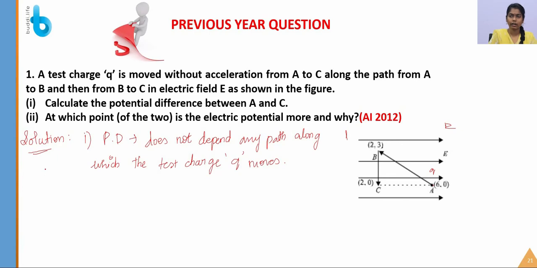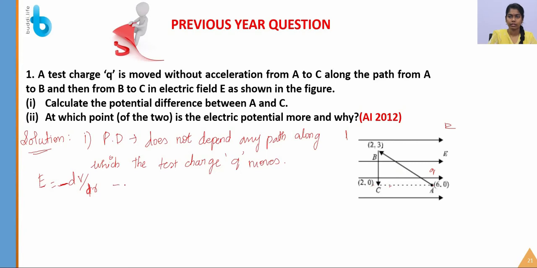To calculate the potential difference, you are already familiar with this relation, which is E equals minus dV by dr, where dr is the distance moved. Why have I indicated a minus here? We already know that potential decreases in the direction of the electric field.